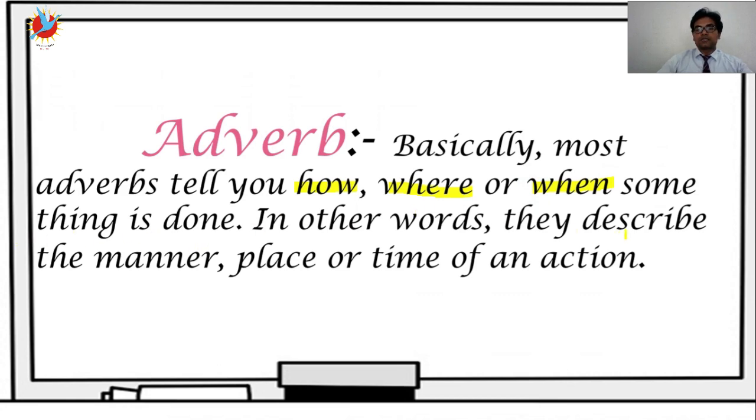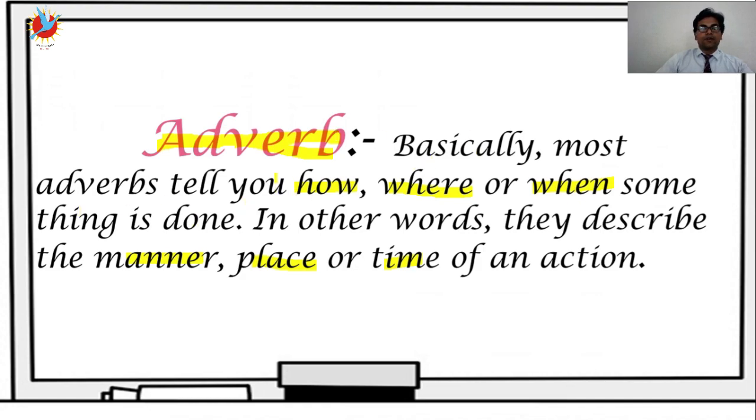In other words, they describe the manner, place or time of an action. Okay, this word adverb makes it clear that it adds something to the meaning of the verb.